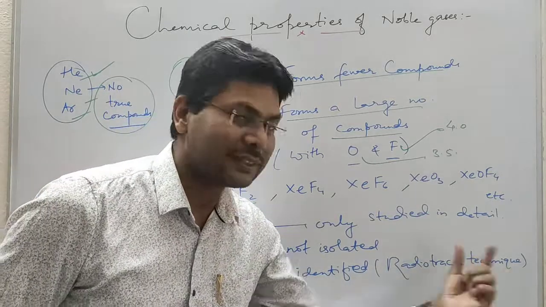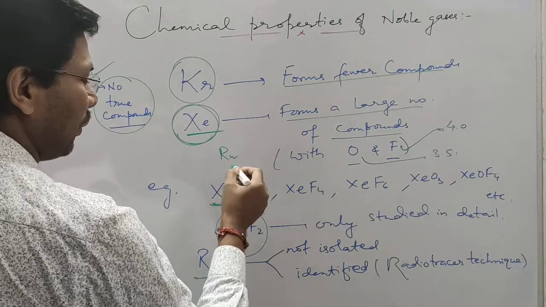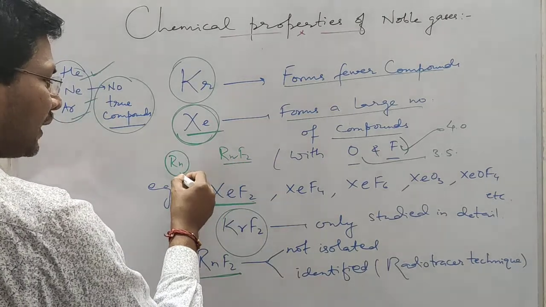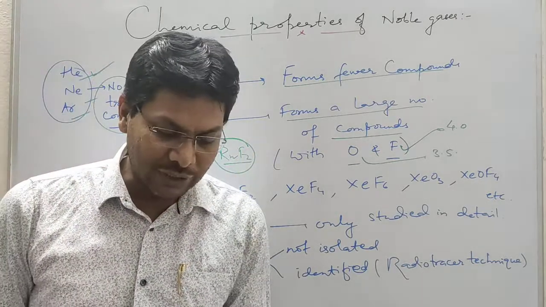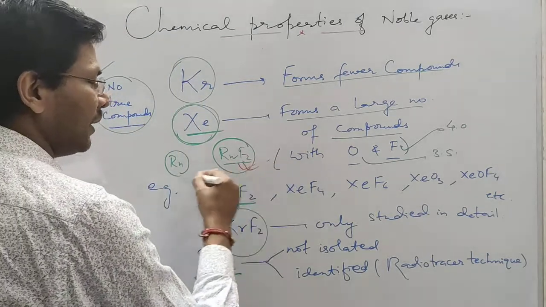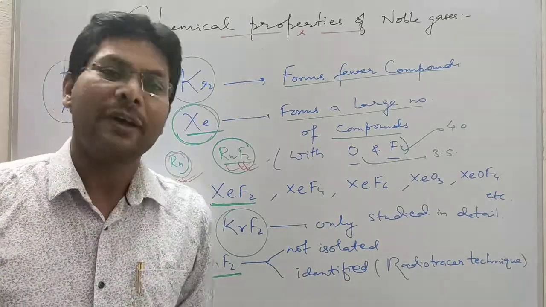One more important thing, students: suppose a compound is radon fluoride. Radon, as we know, is radioactive, so this compound will also be radioactive. During compound formation, there is no loss in the radioactivity. The compound also remains radioactive. So if radon is radioactive, radon difluoride also remains radioactive.